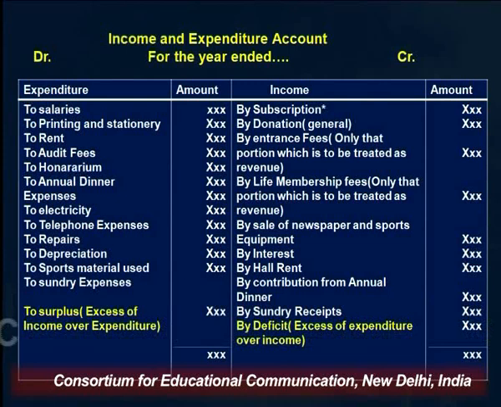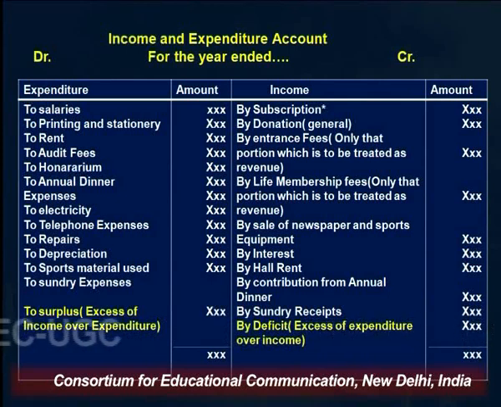On the credit side, that is the income side, the first item is subscription. Subscription, I have explained to you, is the main source of income of an NPO. Since it is the main source of income, it is received on a regular basis. If it is received on a regular basis, it is a recurring item, recurring in nature. So all items which are recurring in nature are to be shown in the income and expenditure account. So the first item shown here is subscription.